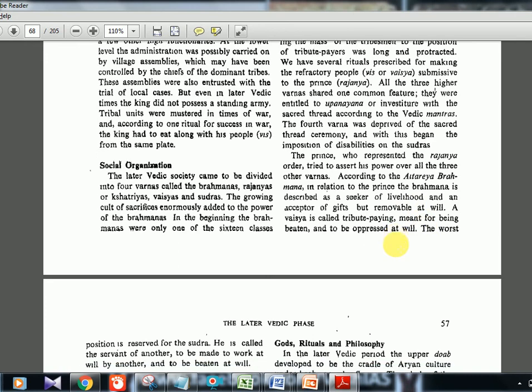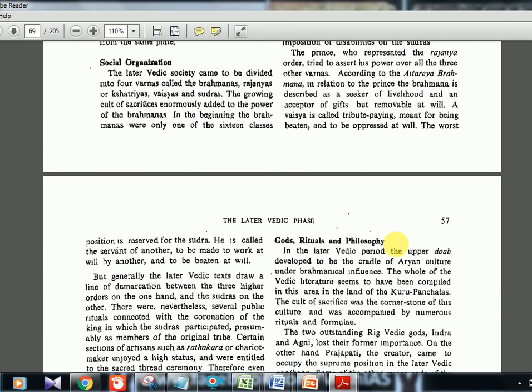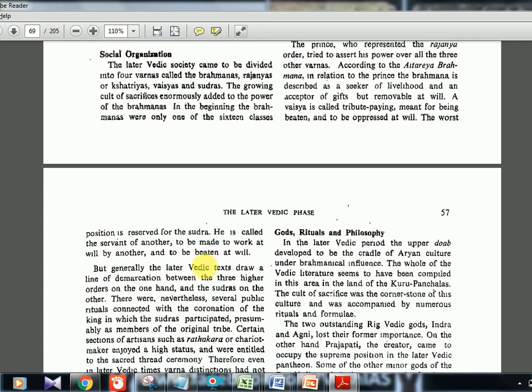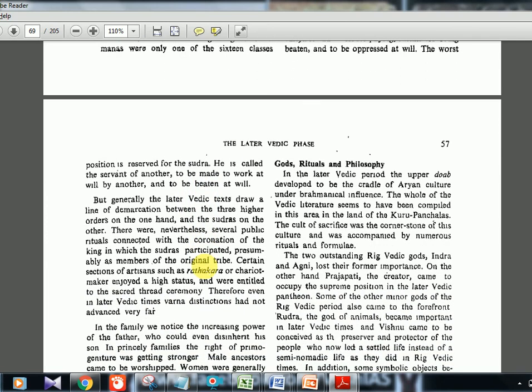Then Vaisya paid tribute, they were oppressed. So it's just a comparison you can tell. These Brahmanas are removable at will. These Vaisyas are oppressed at will, it's mentioned here. And on the next page you will see the Shudras are beaten up at will. So it's just a comparison. If any match-the-following comes, you should know. Removable at will, oppressed at will, and beaten at will. So that is the three classes compared to the Kshatriyas.